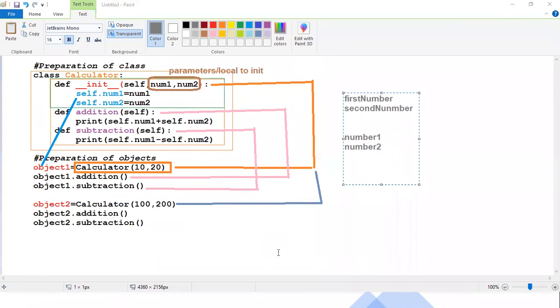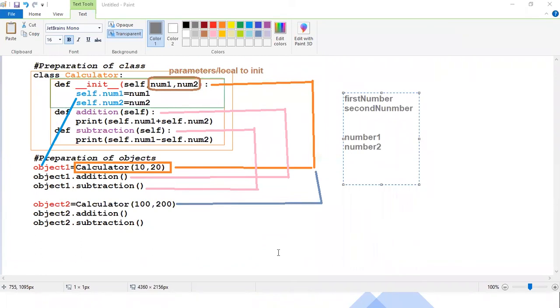Guys, I can read in the chat. Wait a moment. If we remove the self keyword, then it will give an error. I told you, self is an object. Yeah, definitely we get the error. And self will not always be used; without self also we can prepare. That will be discussed in the next session. It's not necessary, I told you. This is a special function for initialization. Directly also we can initialize. That you can see in the next sessions.